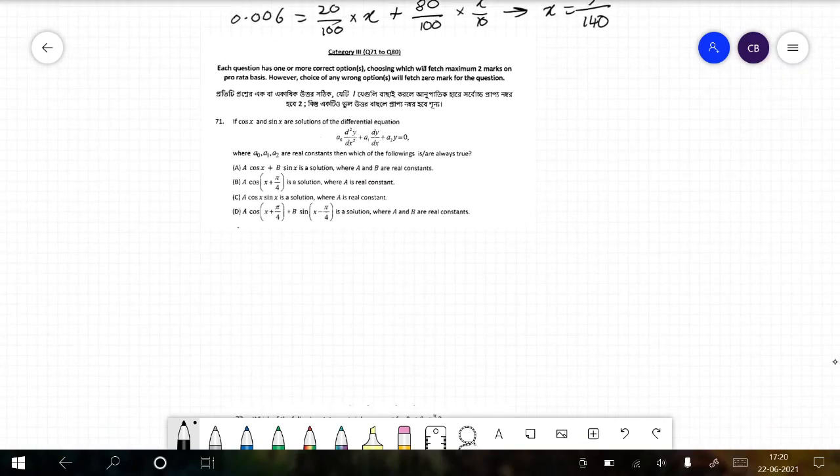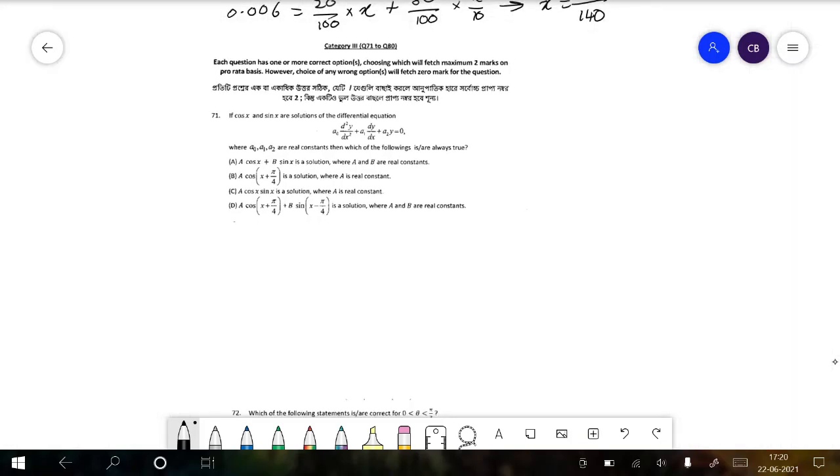Going on to the third category, this is the better category, which I would suggest solving before category 2, because it has less negative marking. On comparison, the first and second categories have the same positive to negative marking ratio, but the weightage of each question is higher here. So the way I would suggest you go about the paper is to solve category 3 first, then category 2, and then category 1. That is my personal opinion, and that's it.